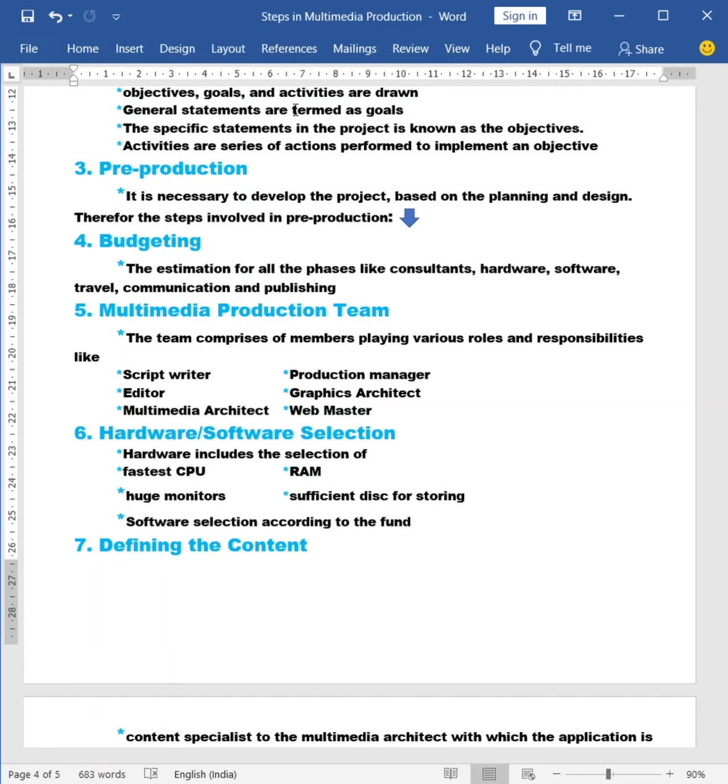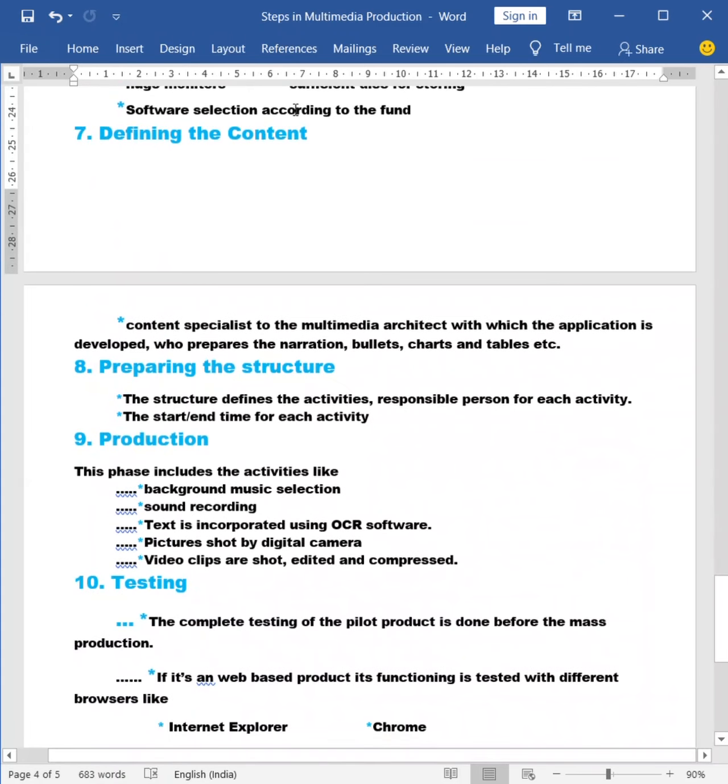Defining the content, seventh point. The content specialist hands over the content to the multimedia architect, who is developing the application and prepares the narration, bullets, charts, and tables, etc. Narration means speeches, bullets, charts, tables, whatever is necessary for the project will be developed by the multimedia architect.